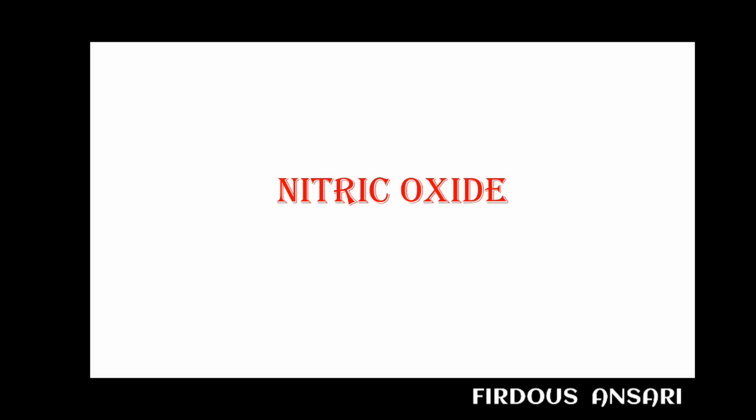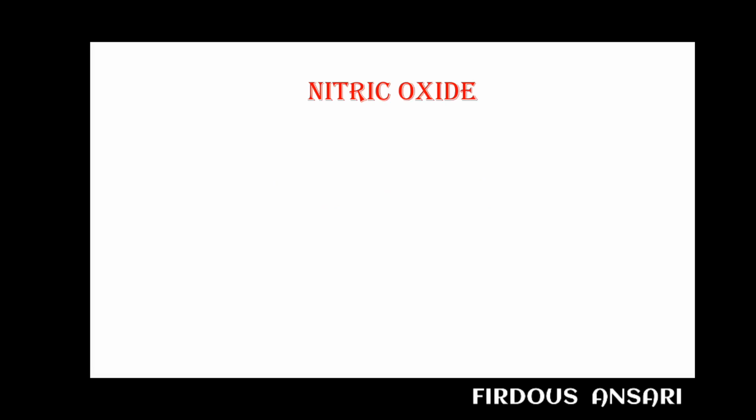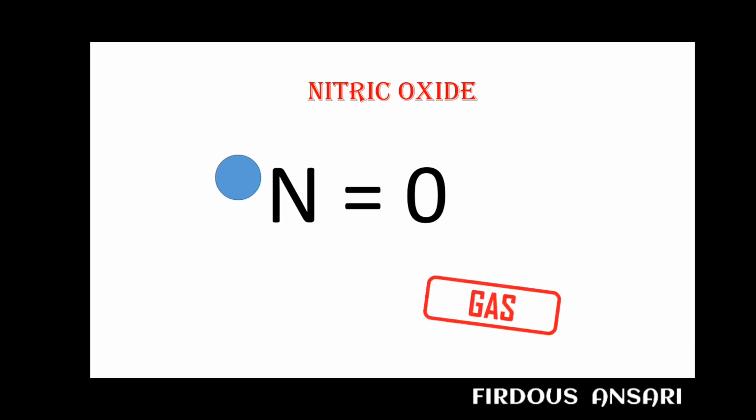Hello to all dear students. So today we are going to discuss nitric oxide. Nitric oxide is one of the oxides of nitrogen with the molecular formula NO. It is a free radical with an unpaired electron. Nitric oxide is the smallest endogenous signal molecule and the only one which is a gas at normal temperature.